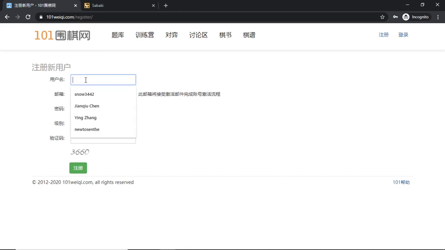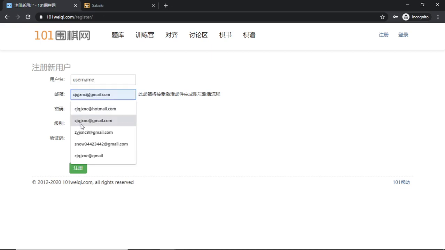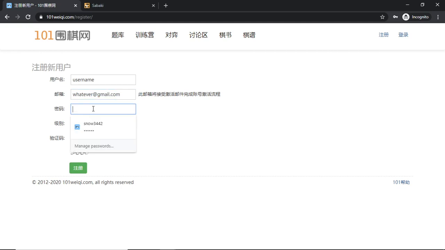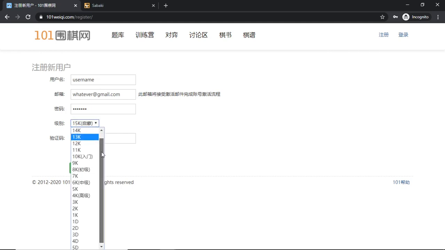So the first tab is username. All right, and then you will have your email, whatever at gmail.com. I know many of my users don't speak Chinese, but don't worry, I'm just making sure that everything is fine. So this is a 3660. If you have registered for anything in your life, this shouldn't be too hard. And then finally, what's the most important is you select your level properly.